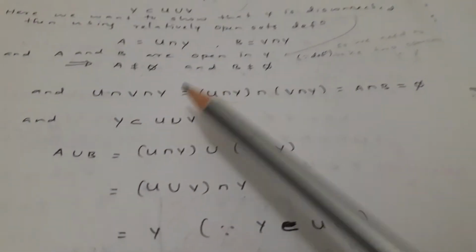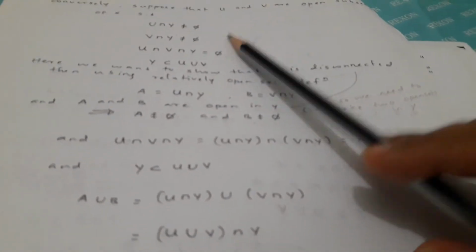Now, for U intersection V intersection Y, we are doing the converse part. So U intersection Y, intersection V intersection Y can be written as A intersection B. This is empty as already given, so this must be empty as well.